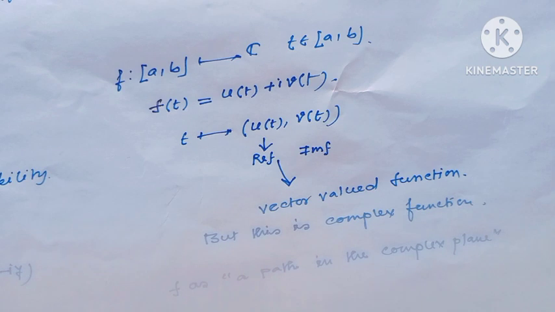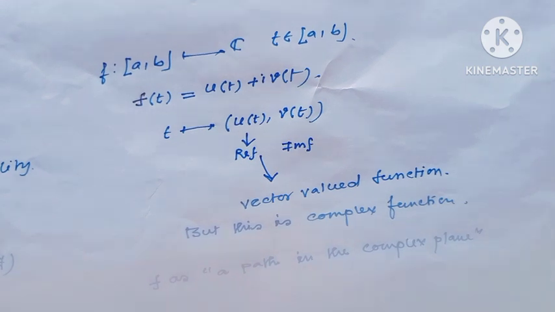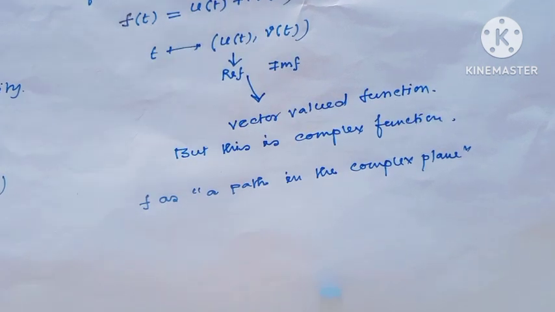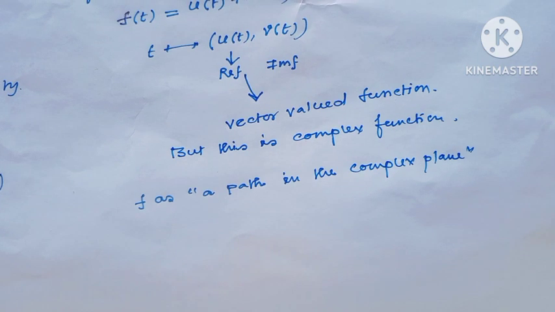Here the function is defined from an interval to the complex numbers. That means f(t) = u(t) + i v(t), where t maps to (u(t), v(t)). That means t maps to a vector valued function, and this vector valued function is actually the complex function, and obviously